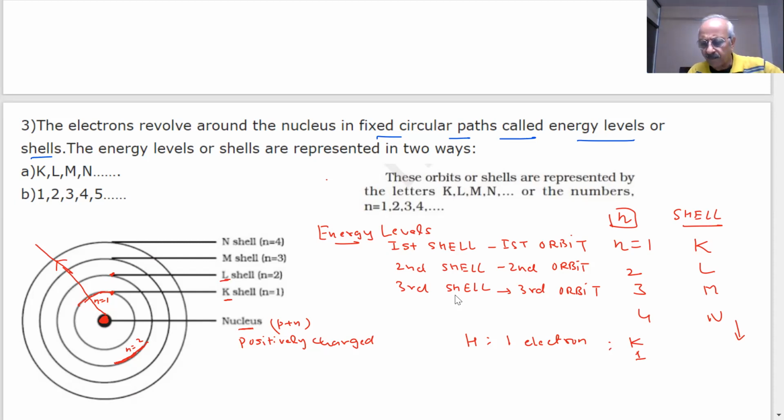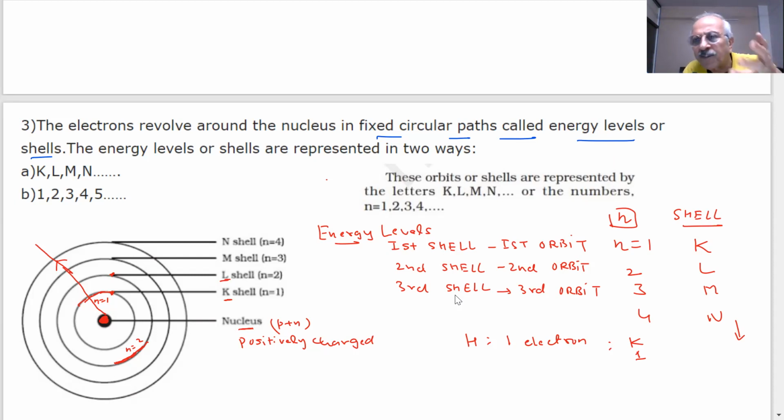You see, it's just like this. If you enter a multi-storied building, first you enter the ground floor, then you will go to the first, second, third, and so on. The energy keeps on increasing. So the first electron should go to the lowest energy. That is the most stable situation, where the particles are moving to become more stable.